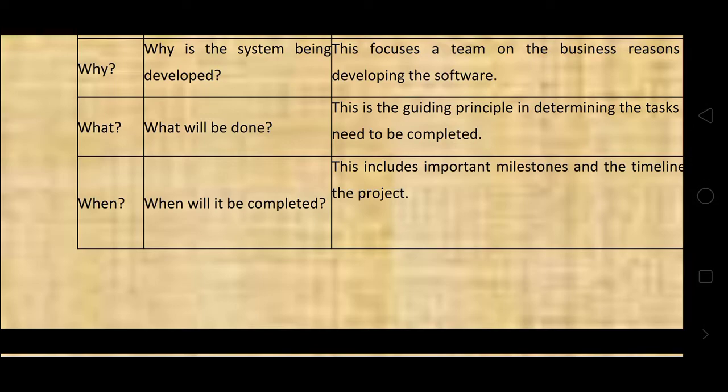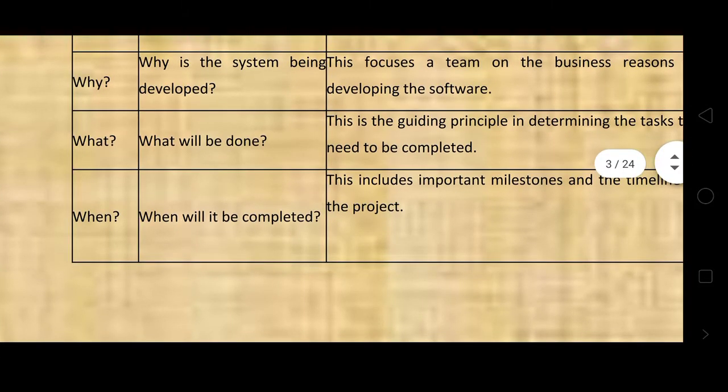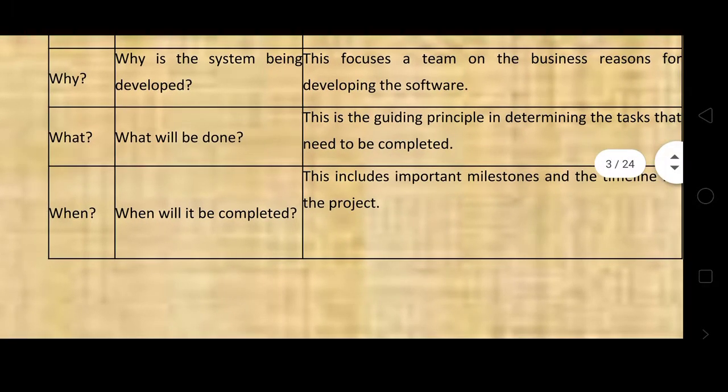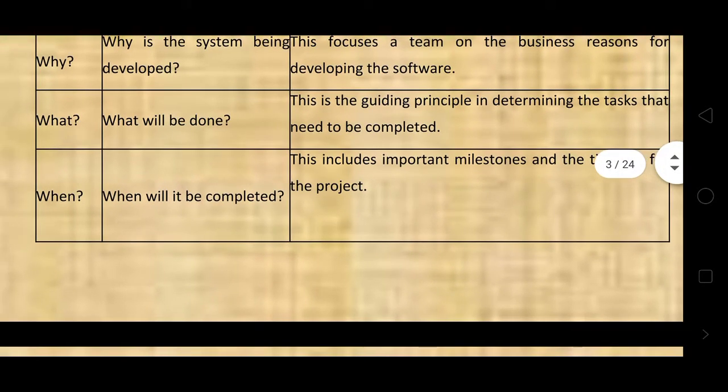What tasks are to be completed, and when?